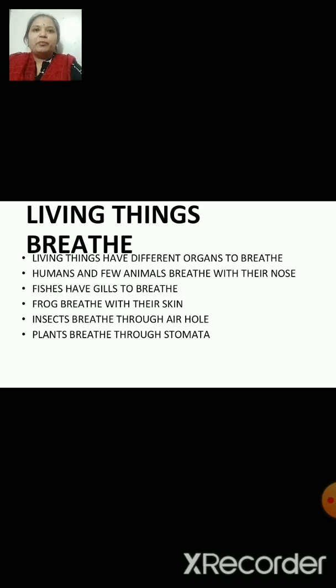Yes, it has special organs called gills which help it to breathe the oxygen dissolved in water. What about other animals? Do you know that the frog and the earthworm breathe with the help of their skin? Yes, they breathe with the help of their skin.